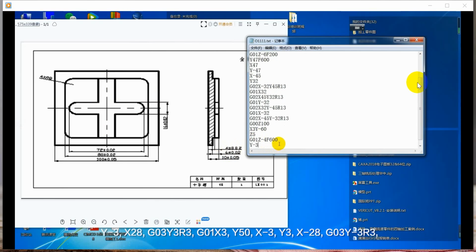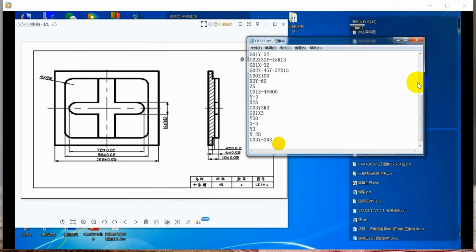Y minus 3, X28, G03, Y3, R3, G01, X3, Y50, X minus 3, Y3, X minus 28, G03, Y minus 3, R3, G01, X minus 3, Y minus 45. Machine along the cross groove contour.